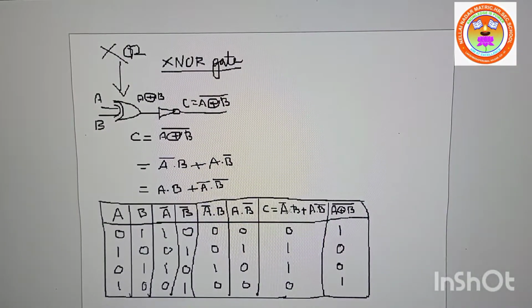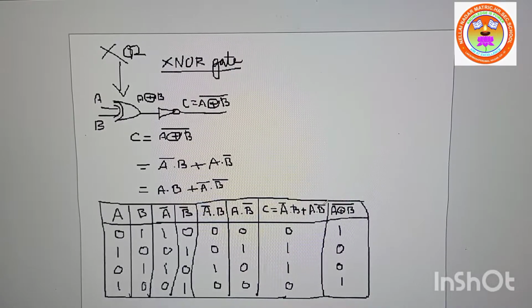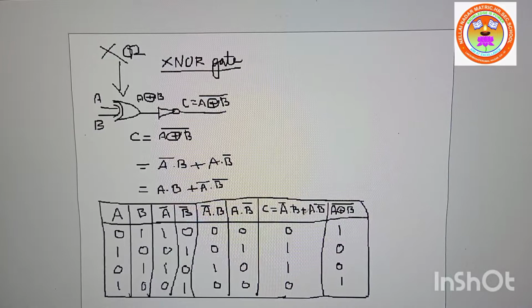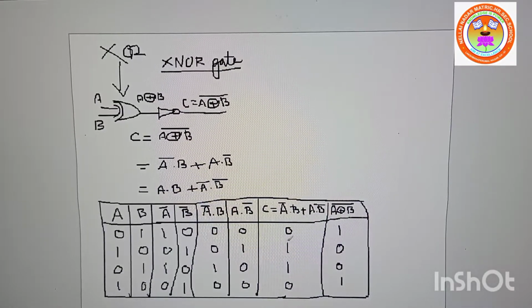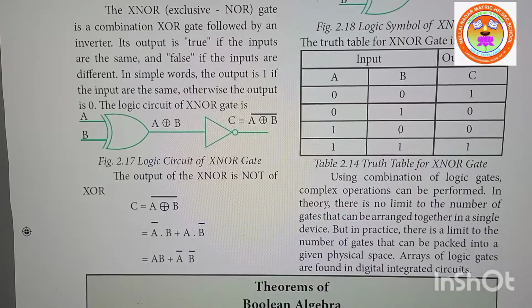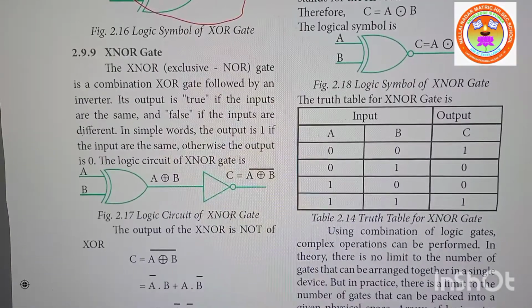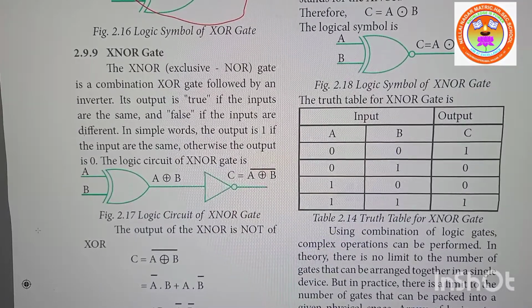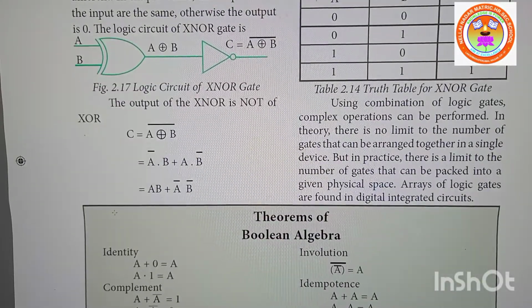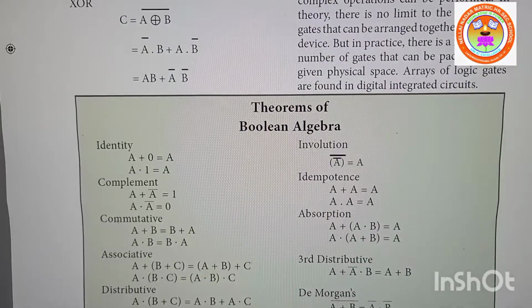See, whatever output you got in XOR, you complement it. Already up till this, I already explained. Now you complement this, you will get 1. You complement this, you will get 0. Same way you complement 1, you will get 0. Complement this, you will get 1. That is the output or truth table for XNOR gate. Is it clear? Okay. So that completes the chapter.